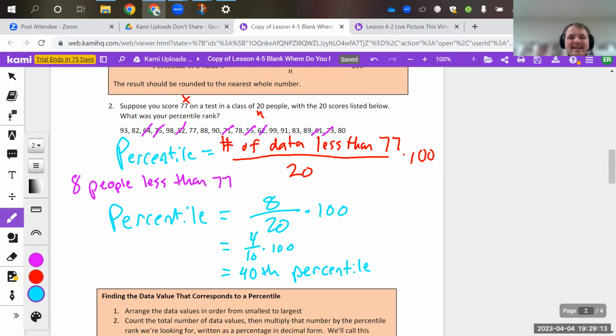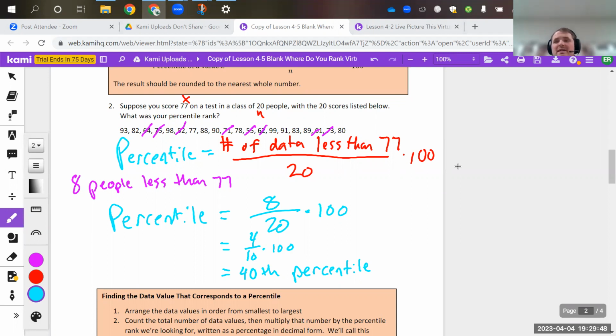If we did take all those numbers, feel free to drop in the chat the answer to this question. Is this person better than the mean, better than the average, or worse than the average? Based off of that information, by them being in the 40th percentile, are they doing better or worse than the average? A lot of people dropping in the worse, and that is correct. They're doing worse than the average.